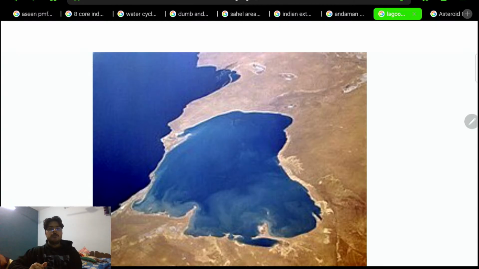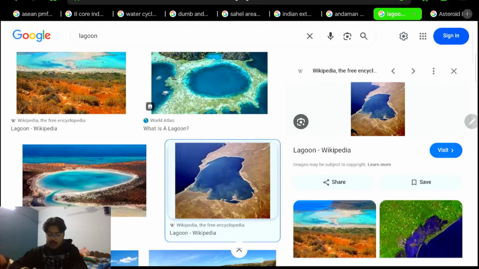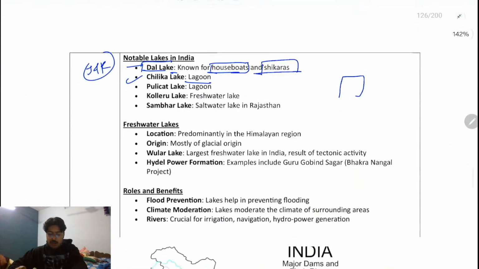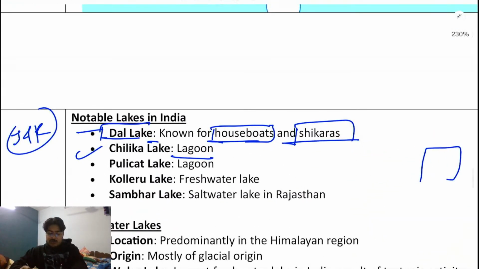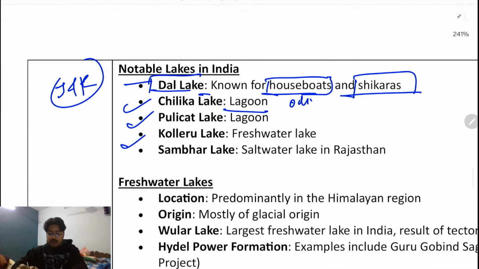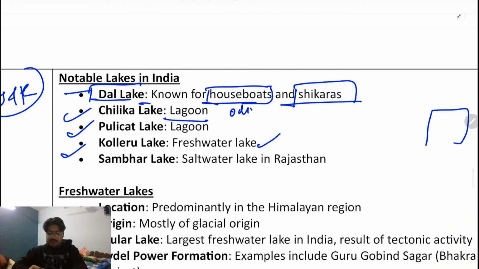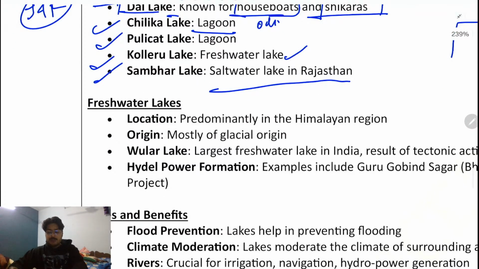Overall, you can call it backwaters. For example, backwaters in South India are known as the kayals. So this is a kind of backwater known as a lagoon. Chilika is the largest lagoon, in Odisha. Then we have Pulicat Lake in Andhra Pradesh, Kolleru Lake, which is a freshwater lake, and Sambhar Lake in Rajasthan, a saltwater lake. Sambhar, like sambar, a dish which is very salty in nature.